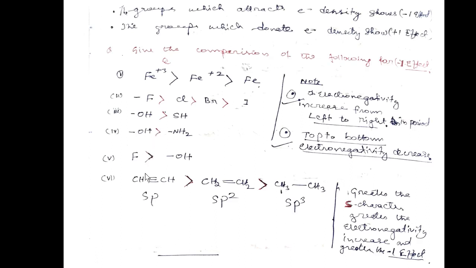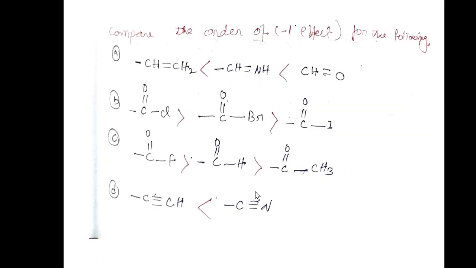The more s character: a triple bond is sp hybridized, a double bond is sp2, a single bond is sp3. So here the 50% s character is more than 33% and 25% s character. So the greater the s character, the greater the electronegativity and the greater the minus I effect. Similarly, compare the order of the following minus I effect. All are double bonds, but oxygen is group 16 and nitrogen is 15, so this is more than this and this.